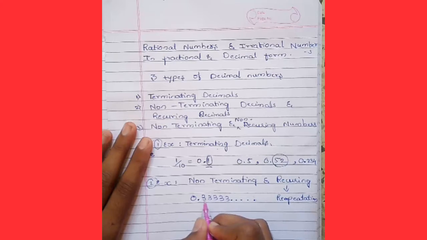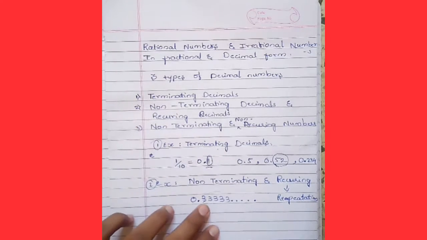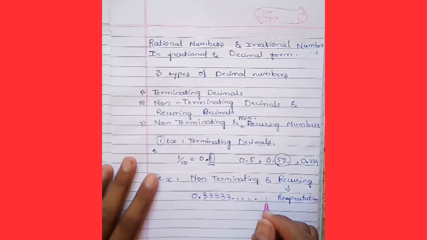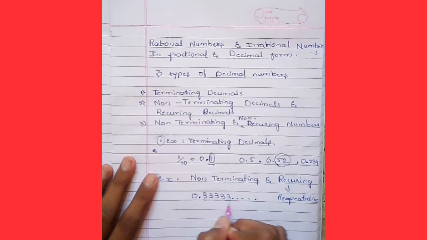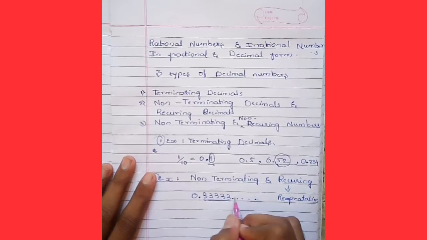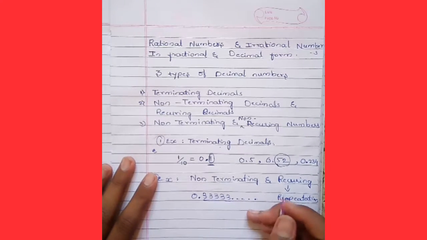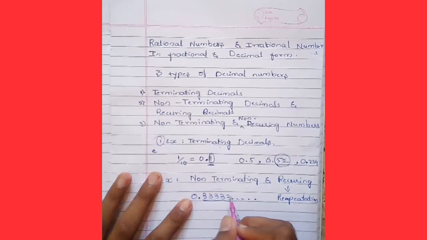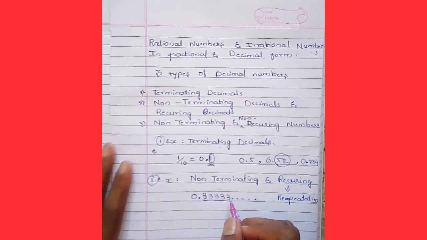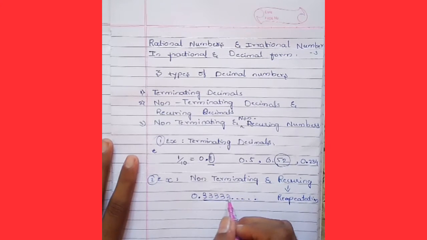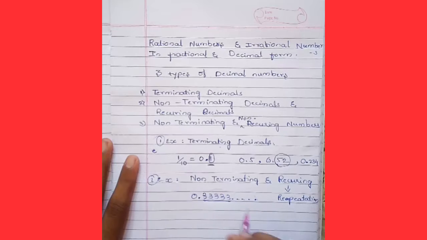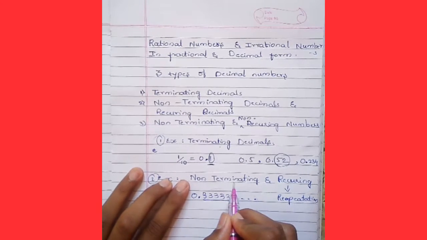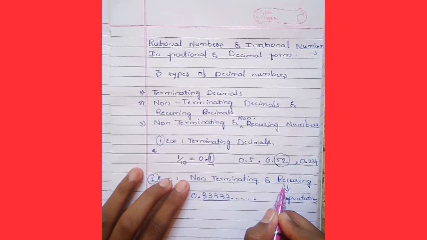Okay, 3 has no end here. 3 is repeating itself again and again. So 3 is recurring, and infinite numbers means non-terminating. There is no end, meaning we cannot count it. That means it is a non-terminating and recurring decimal.